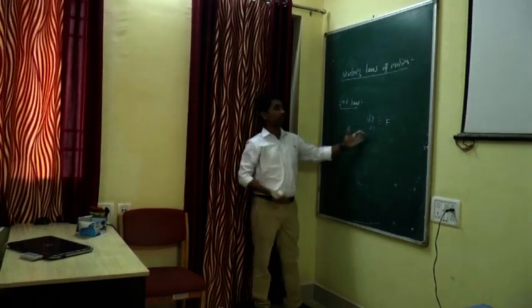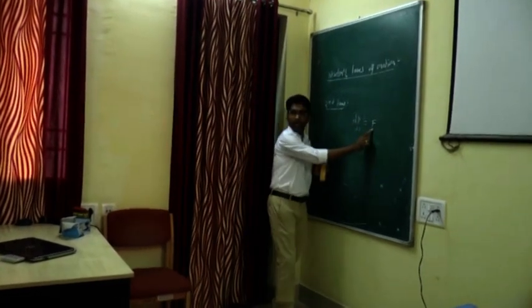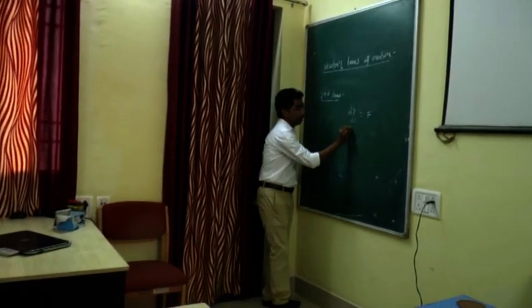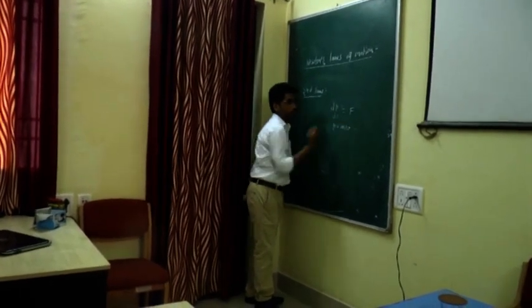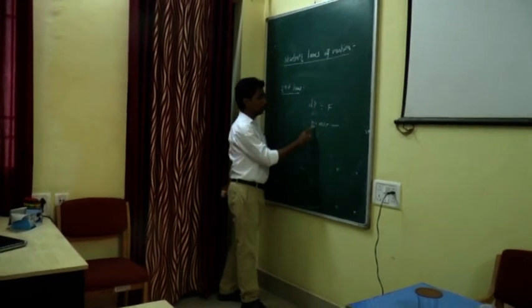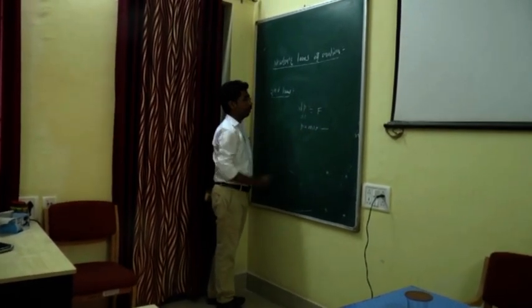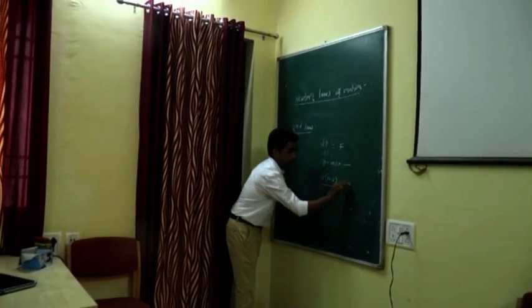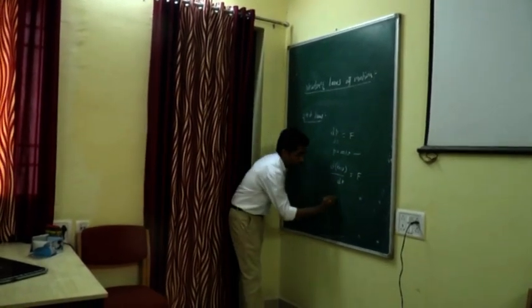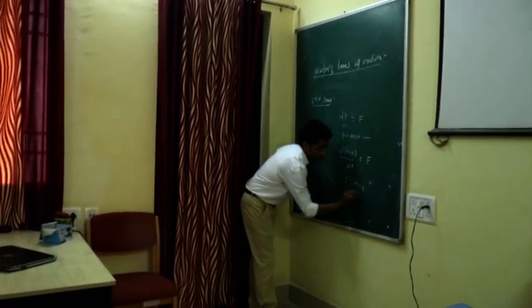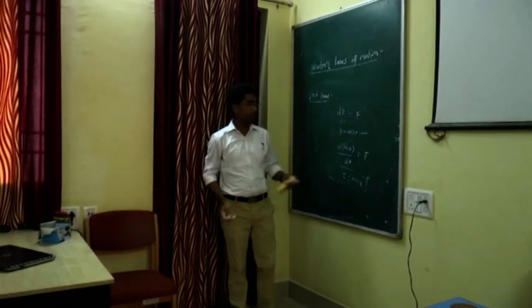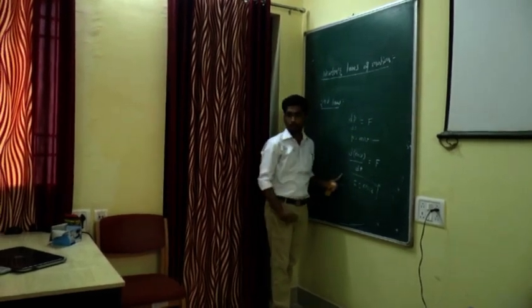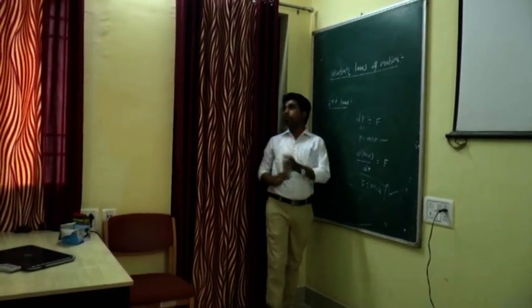If I take the proportionality constant as 1, then the force is exactly equal to the rate of change of momentum. We have P equals mass into velocity, that is my linear momentum. If I put this value, then my equation is d(mv)/dt, which equals force, and if I differentiate this, I get force equals mass into acceleration. This is Newton's second law of motion, which gives the quantitative definition of force. Means using Newton's second law of motion, I can measure the exact value of force.